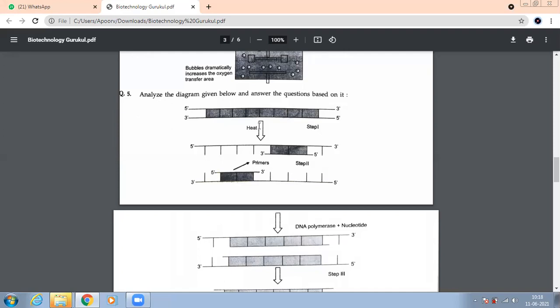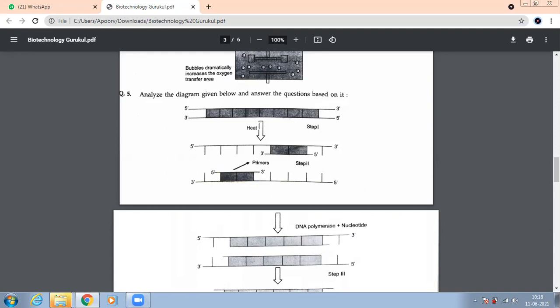Because the length of the strand increases by adding more nucleotide bases. More nucleotide bases are added, so your strand gets extended. Okay, the length increases. That is why this process is known as extension. Very good. I hope you all are confident now.